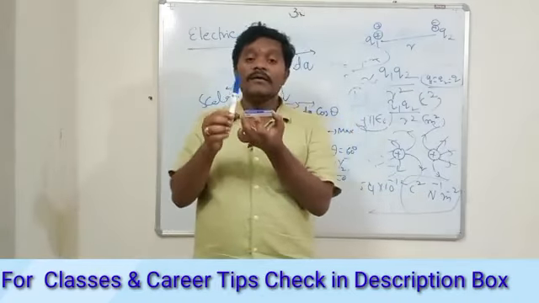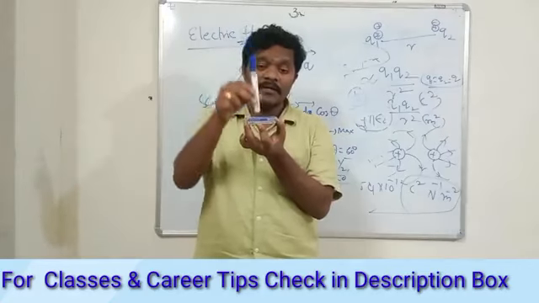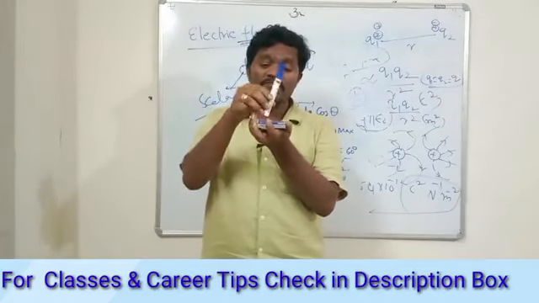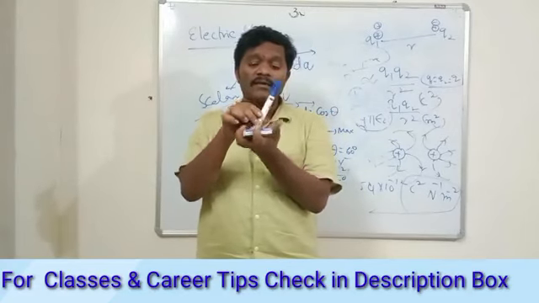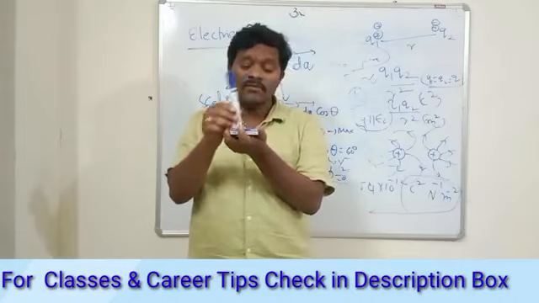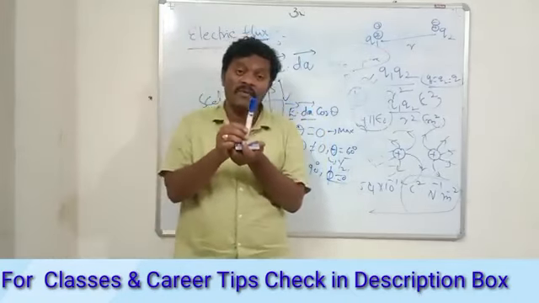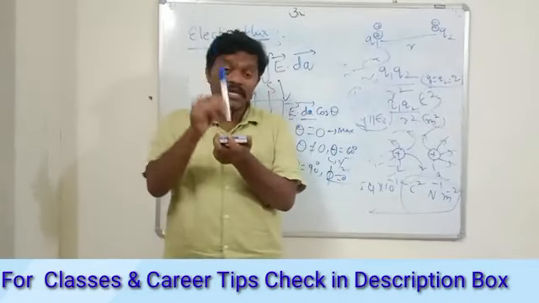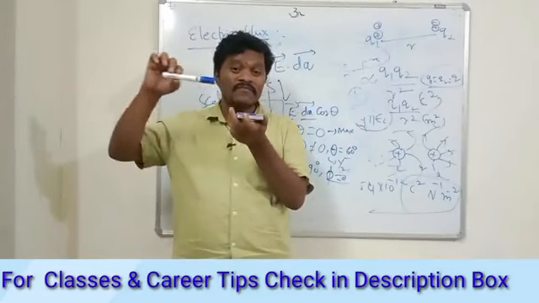Now it may have some angle. This is my area vector and your electric field is making some angle with the area vector, say 60 degrees. In that case your flux becomes half of that. Now the last case: the area vector doesn't change, it is upward, and the electric field lines are like this.